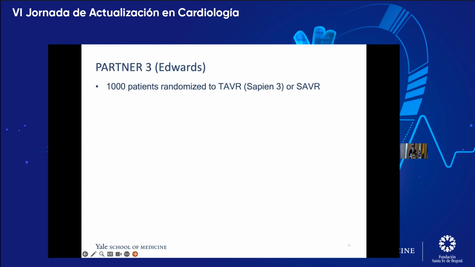Okay, and then looking at the other low risk trial, Partner 3, which is run by Edwards. This was 1,000 patients who were randomized either to TAVR or surgical valve replacement. This is, it's funny, there's 71 sites with 1,000 patients, but 979 of them are from the United States.